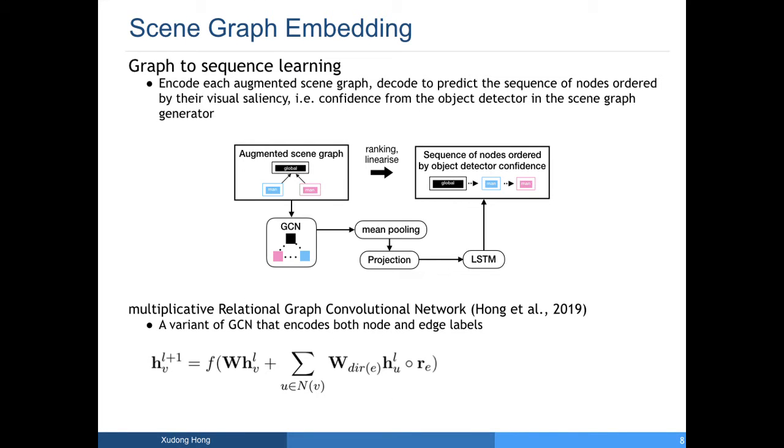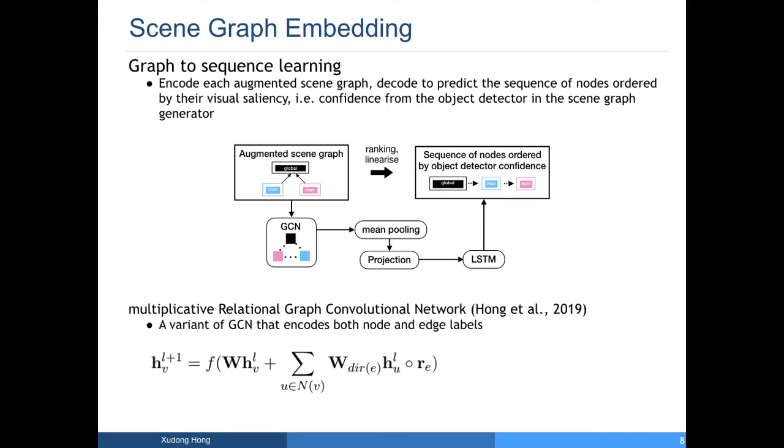Given a scene graph, we first linearize all the nodes and then rank the sequence of the nodes by their object detector confidence. Then we propose a graph-to-sequence learning model that encodes each augmented scene graph with a graph convolutional network and pools all the nodes into one global representation, and then decodes the representation to predict the node sequence ordered by visual saliency.